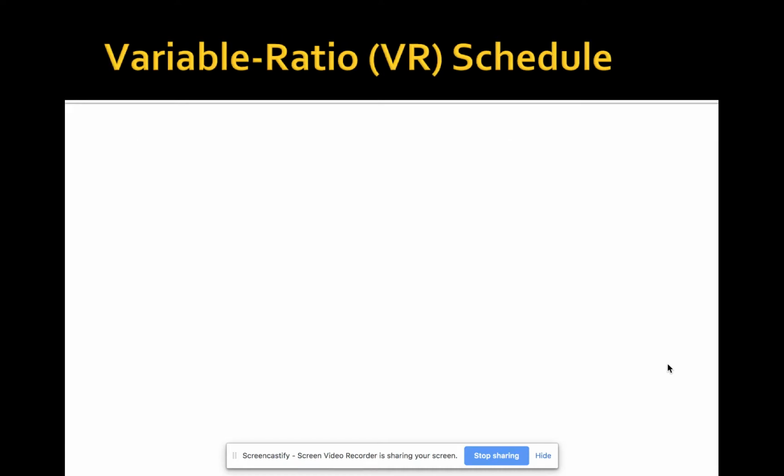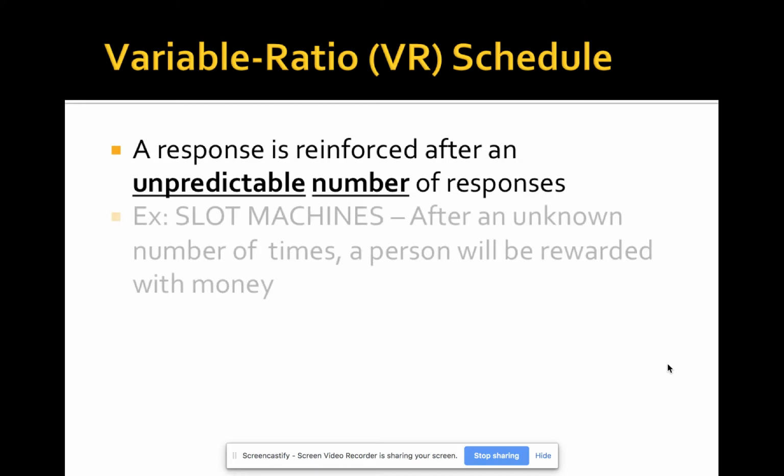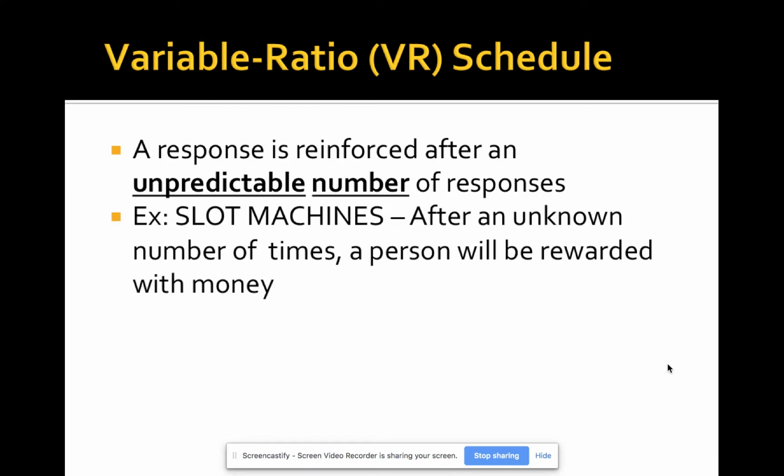Okay, then you have a variable ratio schedule. Remember, a variable ratio schedule means an unknown number of times. So you don't know how many times are in between when you're going to be rewarded for something. The best example for this is a slot machine. After an unknown number of times, a person will be rewarded with money. You might play a slot machine and win the first time, and then not win again till the 50th time, and then win after 3 more times after that. It's an unknown number of times before the person is rewarded.